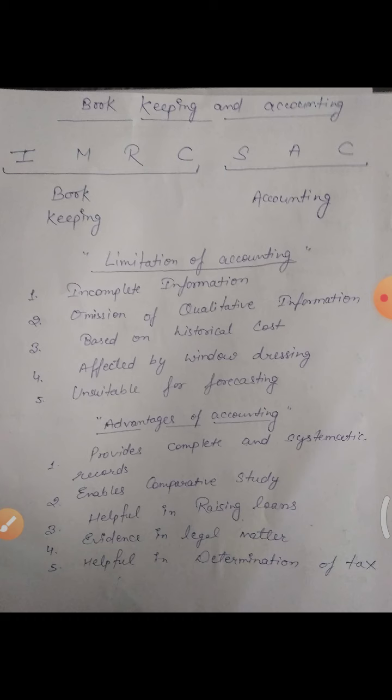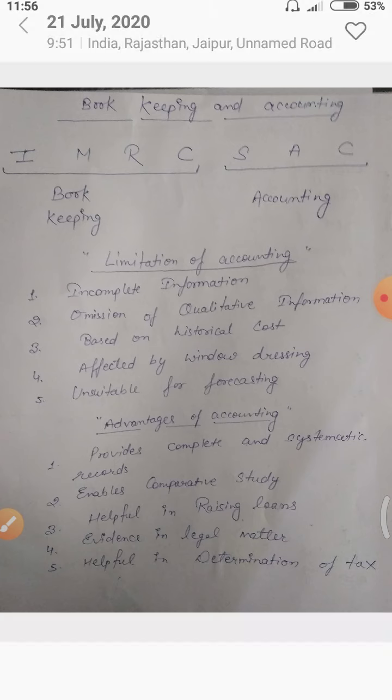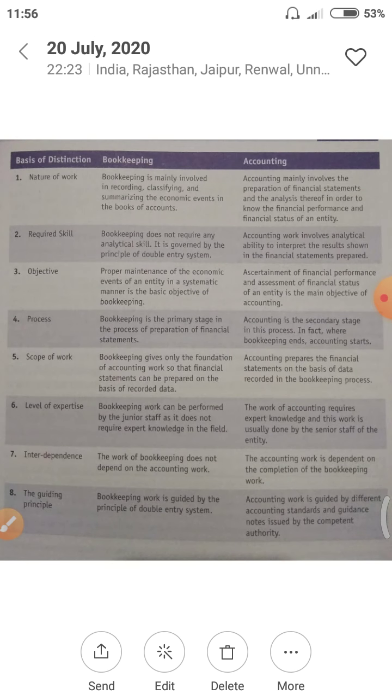After classifying, you have to know the full summary of the business. This process of knowing the summary is called accounting: summarizing, analysis and communicating to users. These 3 steps are called accounting, and the first 4 steps are called bookkeeping. Let's know the difference between bookkeeping and accounting first. I am showing you some major differences between both.